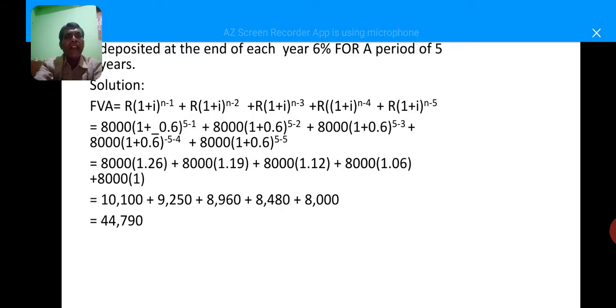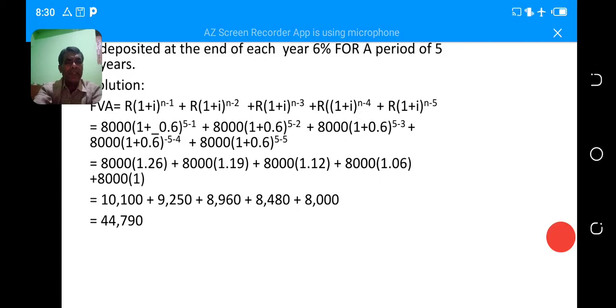So here I is nothing but the interest rate, and n minus 1: how many years you deposited, for a period of 5 years. The maximum number of years will be 5. 5 minus 1 for the first year is 4, for the second year 5 minus 2, and for the third year 5 minus 3, where n equals the number of years.